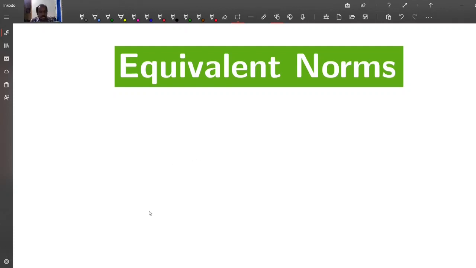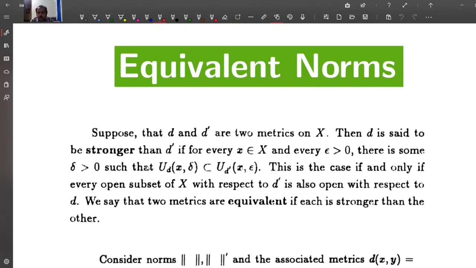Today we discuss equivalent norms, for which first we discuss what is equivalent metric. Suppose that d and d dash are two metrics on X, then d is said to be stronger than d dash if for every x in X and every epsilon positive there is some delta greater than 0 such that U(d, x, delta) is contained in U(d dash, x, epsilon).